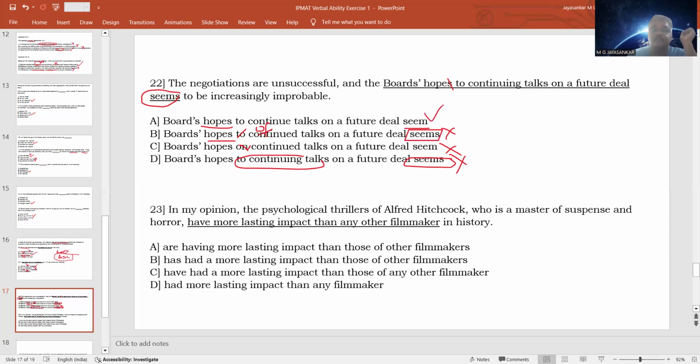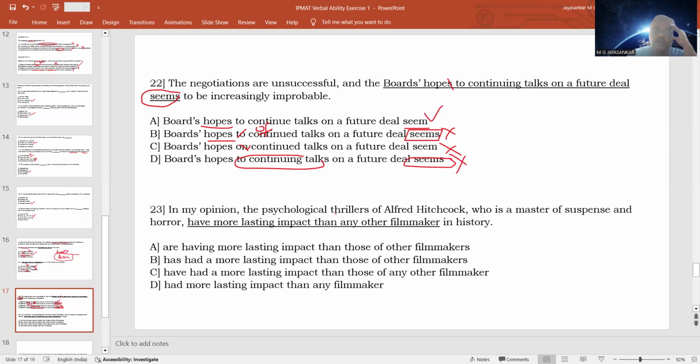This is the correct one. And the third one: in my opinion, the psychological thrillers of Alfred Hitchcock, a master of suspense and horror, have more lasting impact than any other filmmaker in history. So here, you are comparing the thrillers of Alfred Hitchcock with the thrillers of other filmmakers in history. So psychological thrillers of Alfred Hitchcock have more lasting impact than those of any other filmmaker.